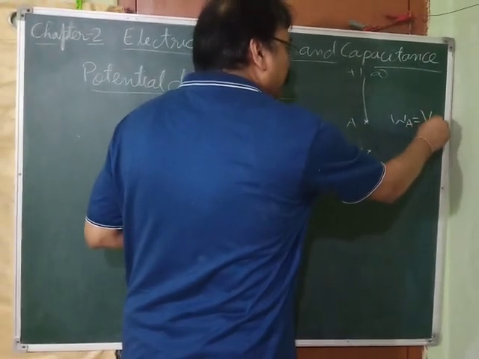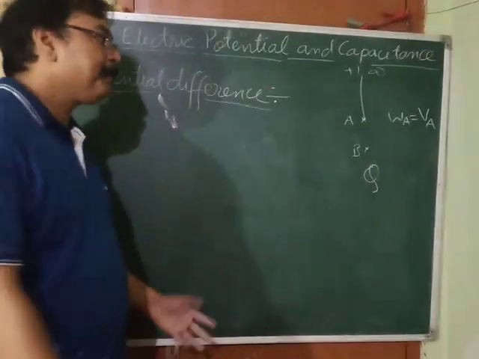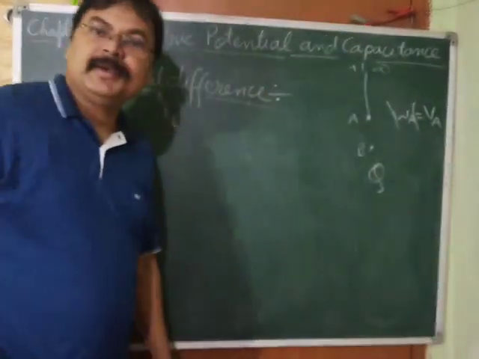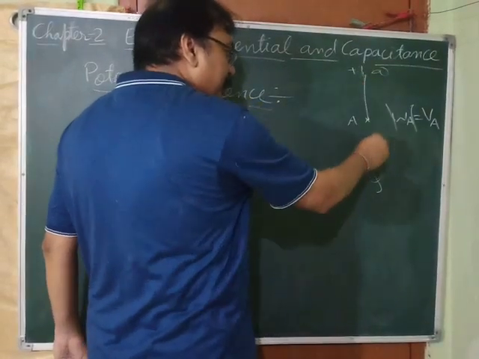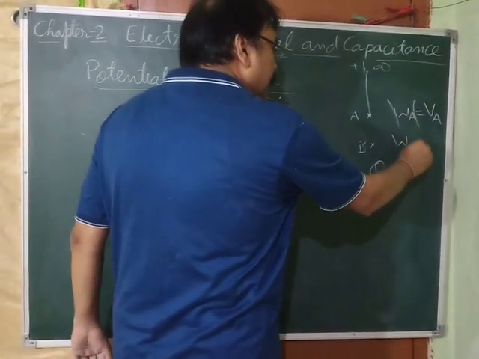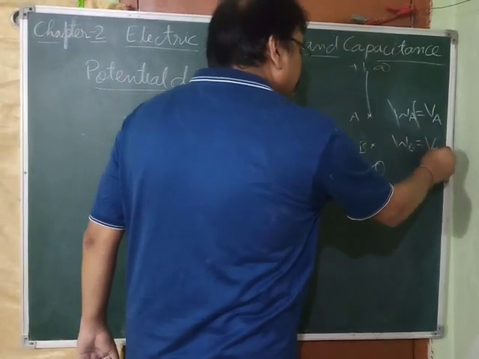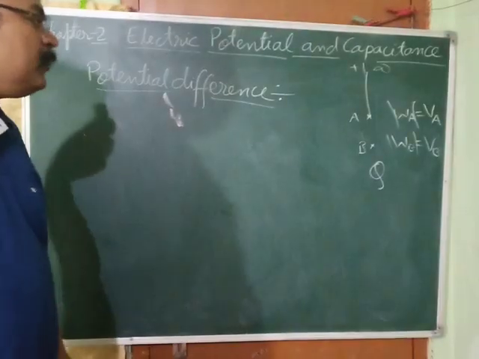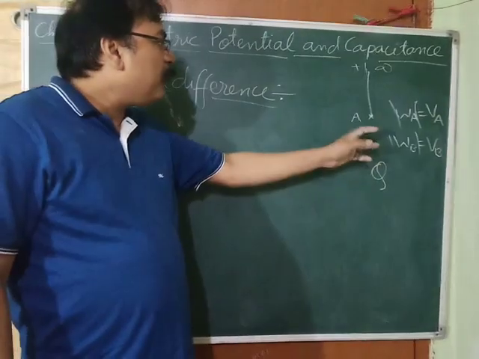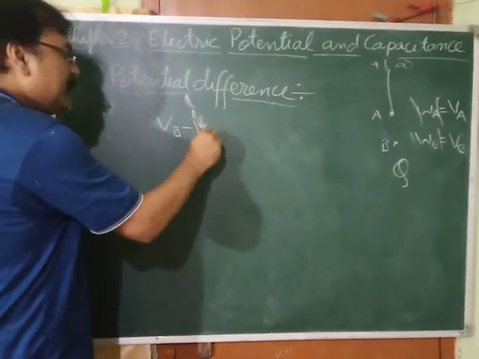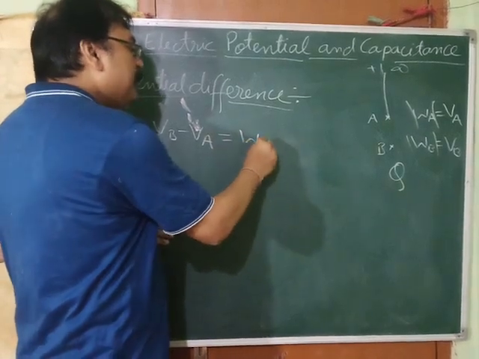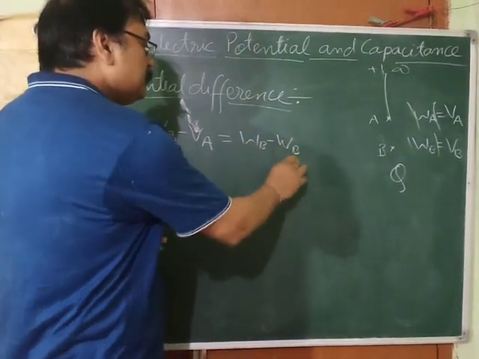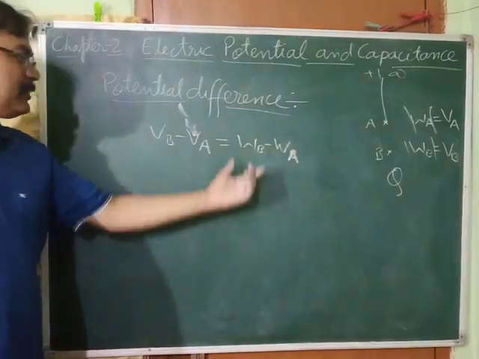So what is the potential at point A? VA is equal to WA. Now, when we are bringing this charge to point B, suppose the work done is WB, and that is equal to the potential at point B. Now, when you are asked to find the potential difference, that is VB minus VA. So what is potential difference basically? We can write WB minus WA. So what is this work difference?